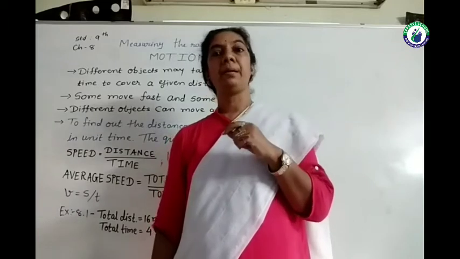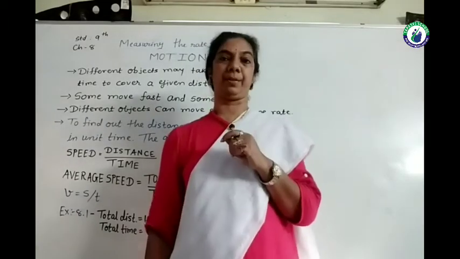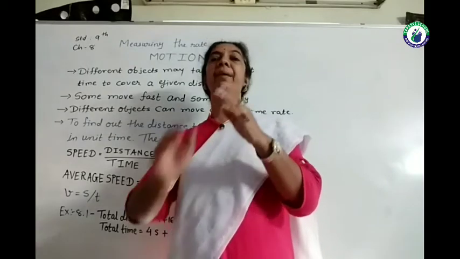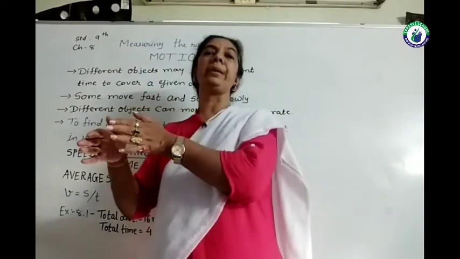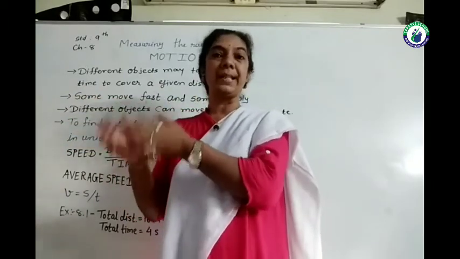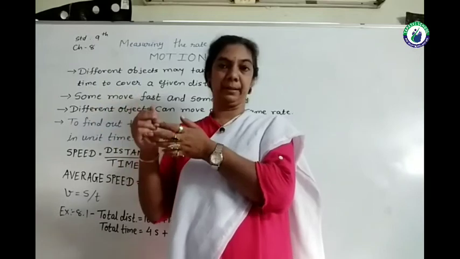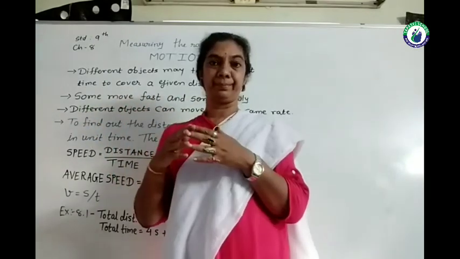To get the speed in that situation, I am having an interval of 5 meter, then 7 meter, then 2 meter, then somewhere I am stopping. So the distance for that is 0 meter for 2 seconds. Then again I am traveling 10 meter.